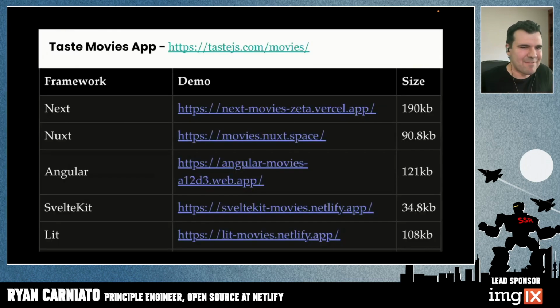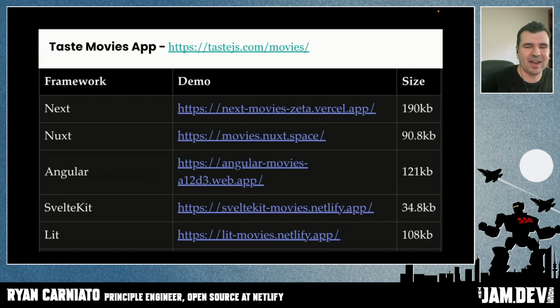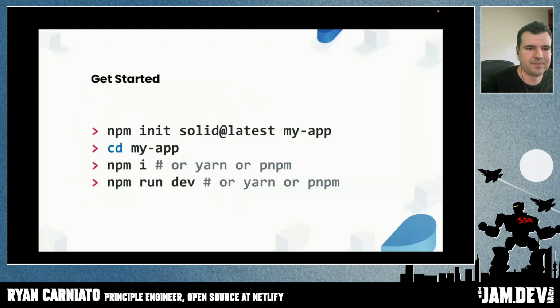And just to emphasize how big of a thing this is, those demos I showed you, the Taste Movie app, navigating around a few pages, this is the kind of size you see: 190 kilobytes, 90 kilobytes for Next, 121. Even SvelteKit is about 34 kilobytes, and that's probably where SolidStart would be normally. This approach is just a whole different dimension on reducing size without losing those benefits that we've come to love from single page apps. Anyway, I think that's pretty cool.